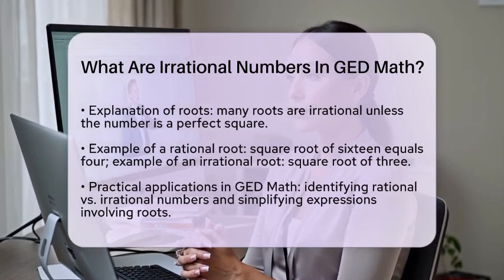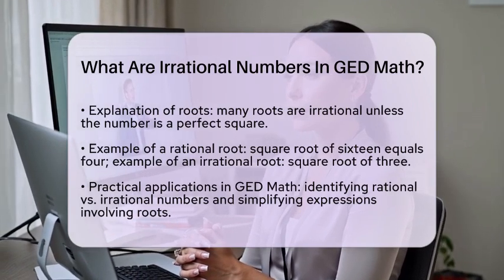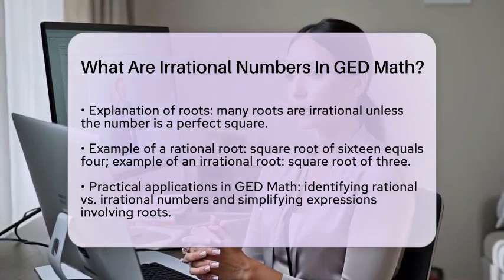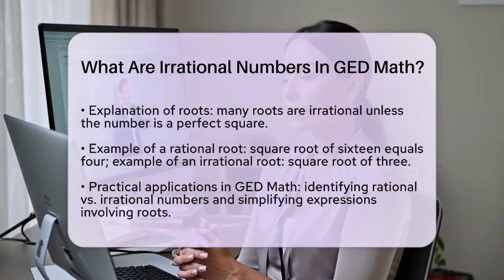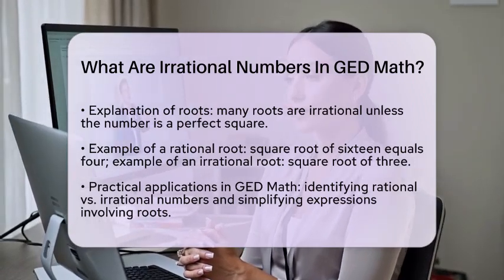Let's talk about roots. Many roots are irrational unless the number under the root is a perfect square. For example, the square root of 16 equals 4, which is rational. However, the square root of 3 is irrational.